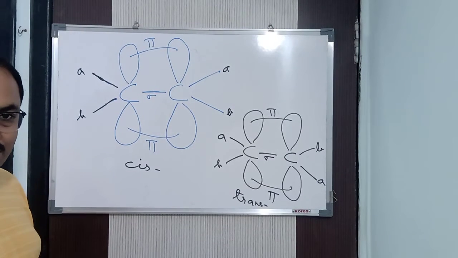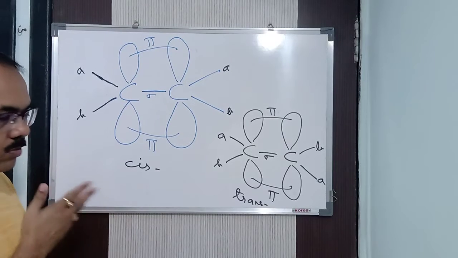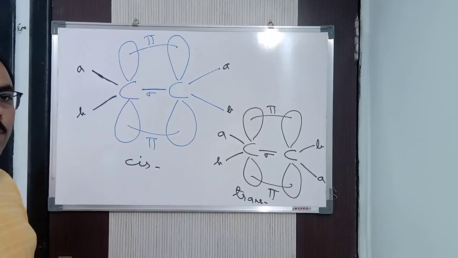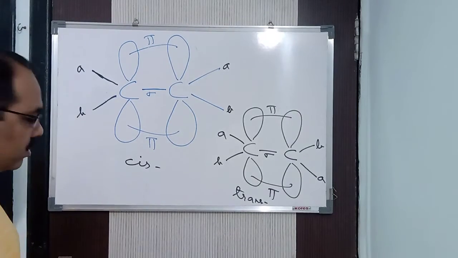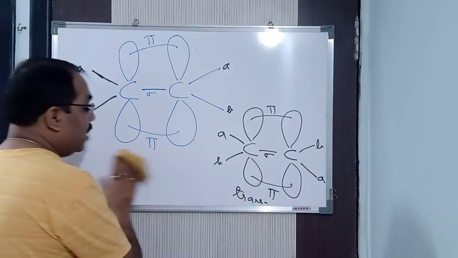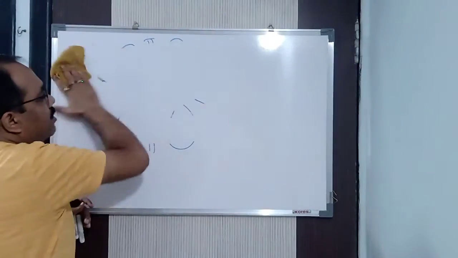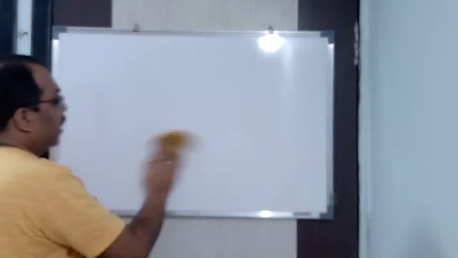The physical properties are differing between the two isomers. We can say that; you know it already. In isomerism the physical properties differ, and chemical properties remain the same. But in certain cases the chemical properties are also differing. For example, last class I told you about malic acid and fumaric acid.